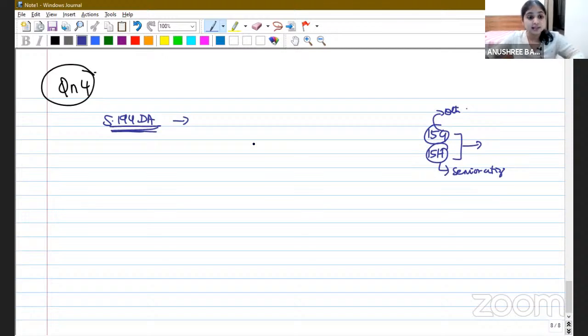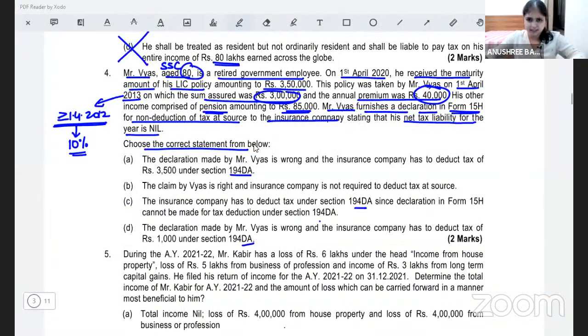Now, because your assessee over here is 80, a super senior citizen, that is why he has given Form 15H. He is saying that his total income is not more than basic exemption limit, hence don't deduct tax. Is this clear for everybody? Is this story clear for everybody? Yes, there was some disturbance.